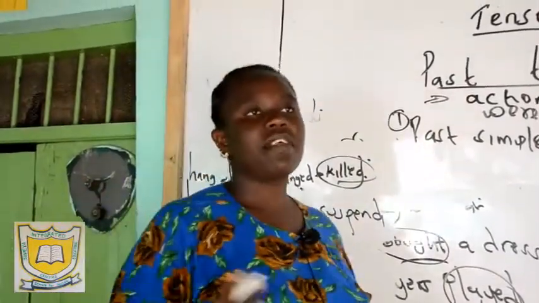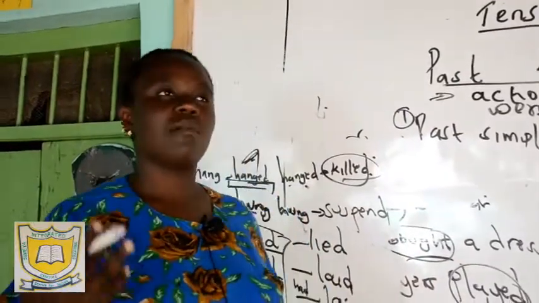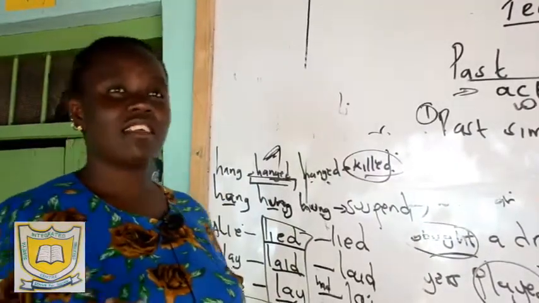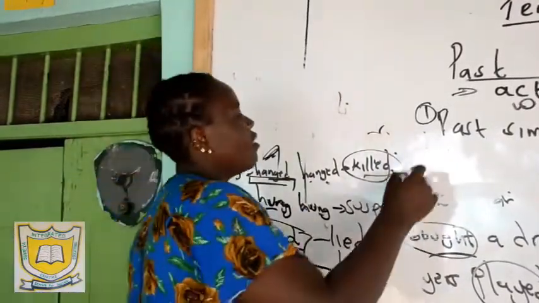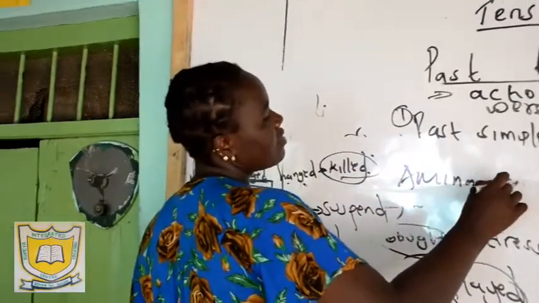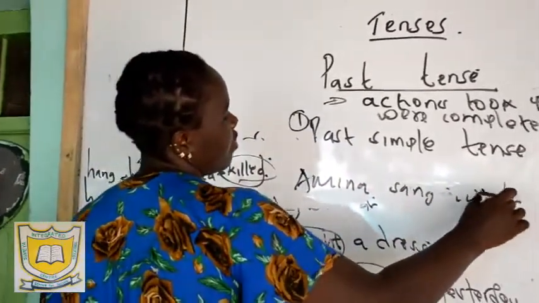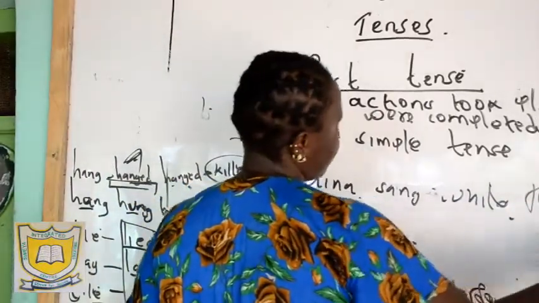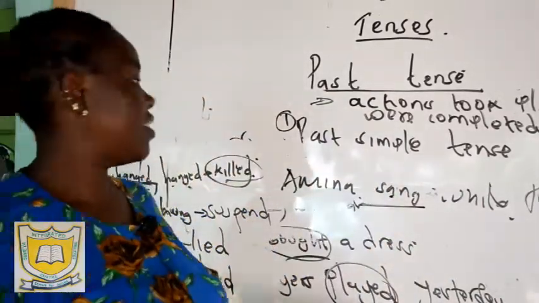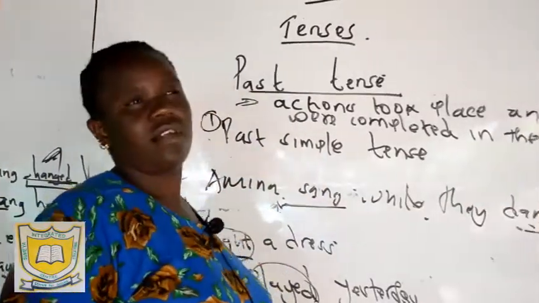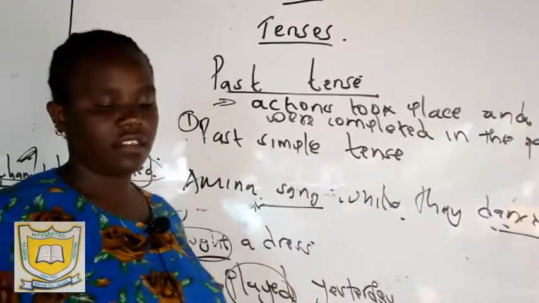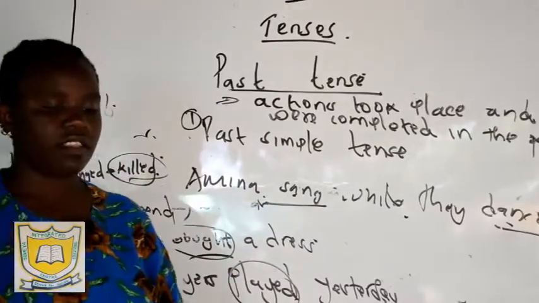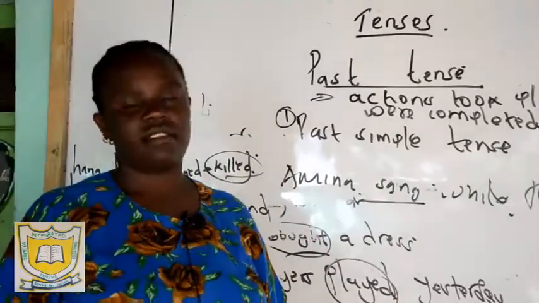But the past simple tense can also be used to talk about actions that took place concurrently in the past. You can say Amina sang while they danced. These are all past simple tenses: sang, the past tense of the word sing, and danced, the past tense of the word dance, to show actions that took place in the past at the same time.